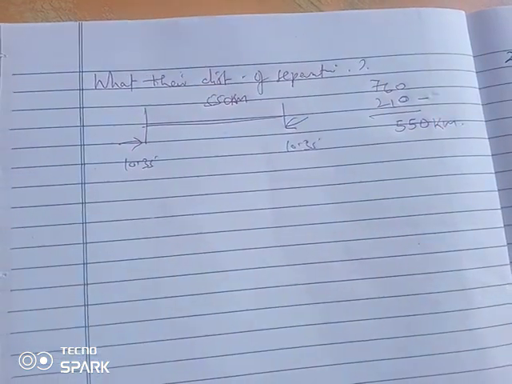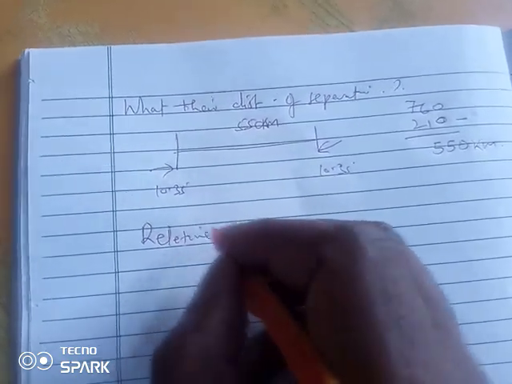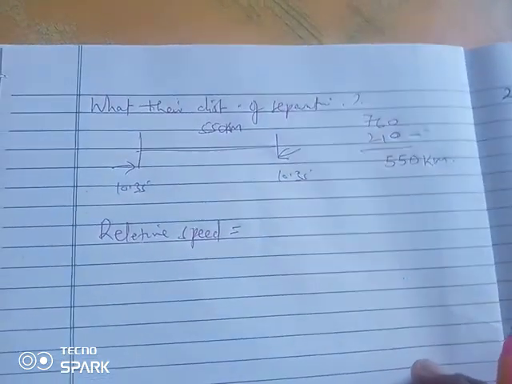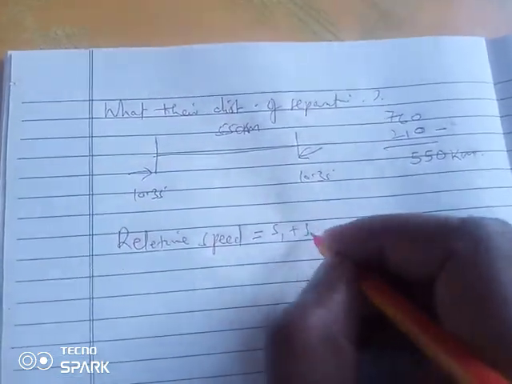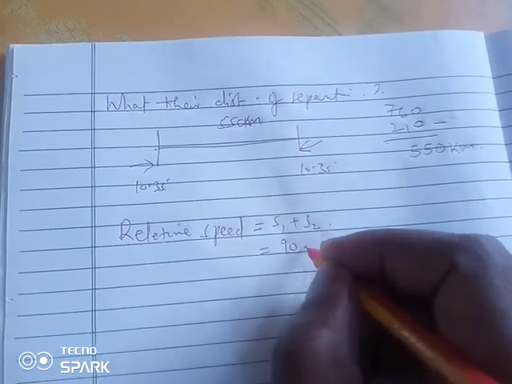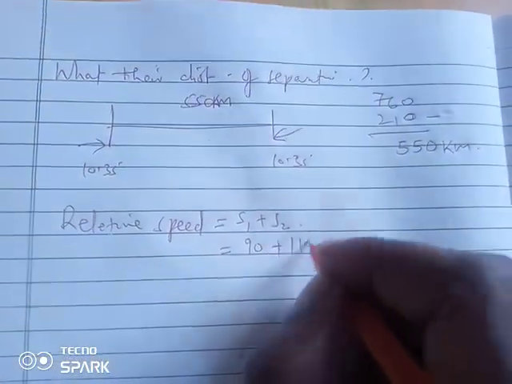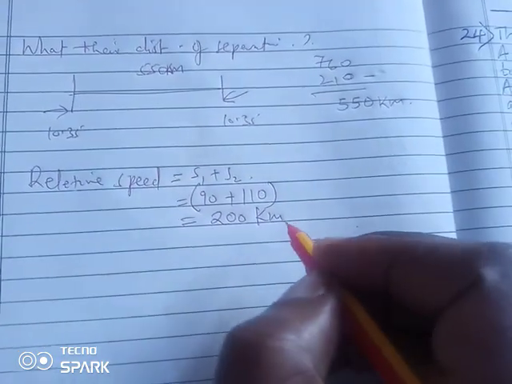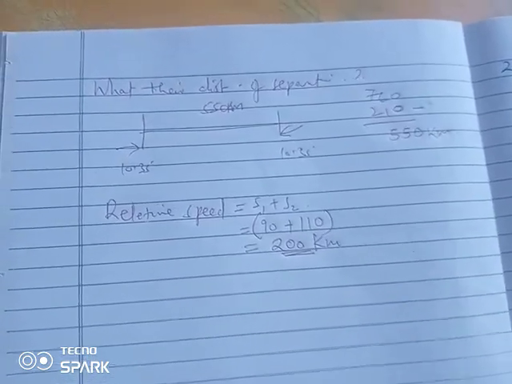And therefore, that brings what we call relative speed. Their relative speed will therefore be, remember they are moving in opposite directions, and therefore they are working together to cover this distance. So we sum up their speeds. Speed 1 plus speed 2. That is 90 plus vehicle 2 was moving at a speed of 110, and therefore we shall have a total of 200 kilometers per hour. That is what they cover in 1 hour working together, now that they are moving in opposite directions.